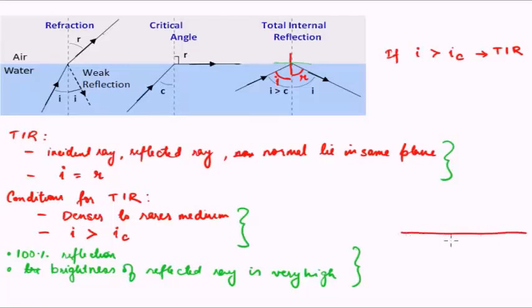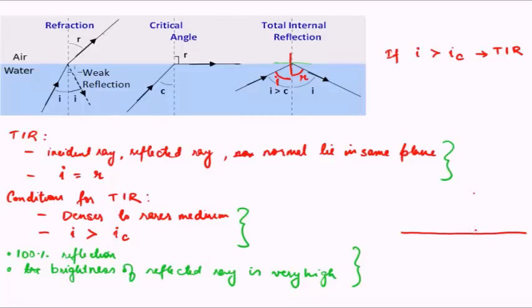Suppose this is my ground and the ground is heated up a lot. So the temperature here is much higher than up here, and the higher the temperature, the less is the refractive index.